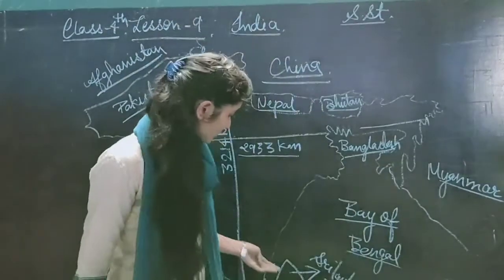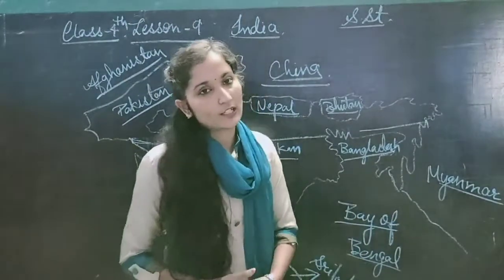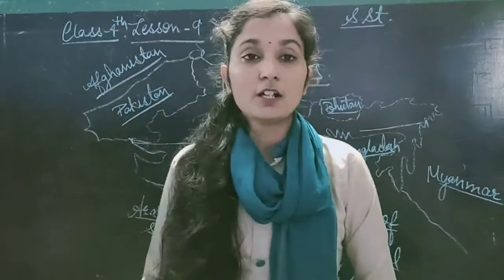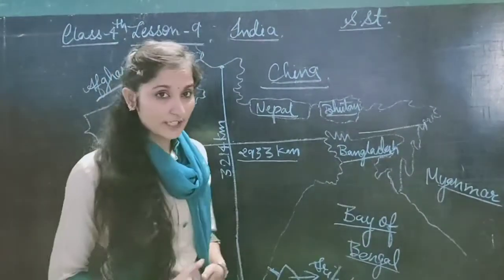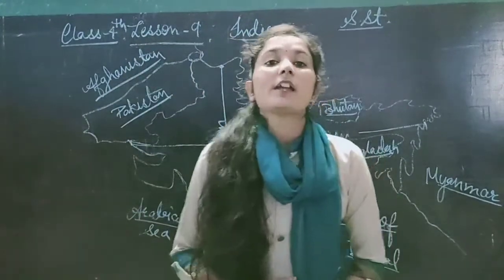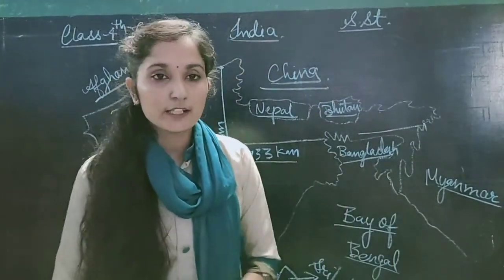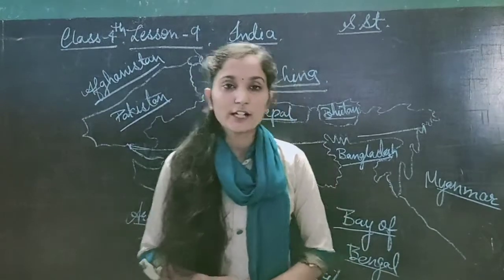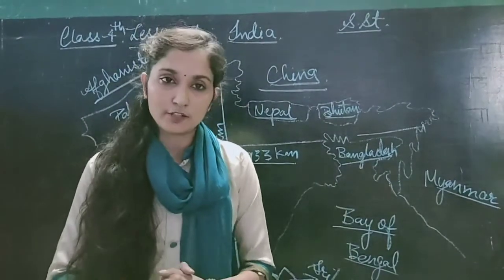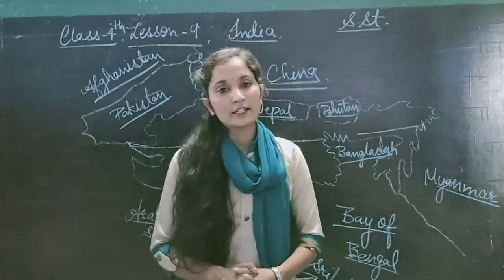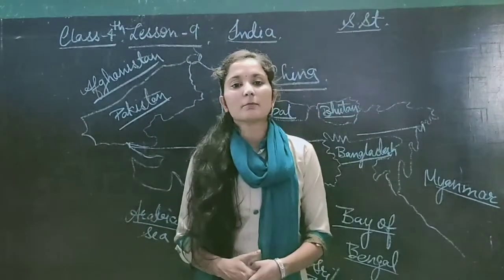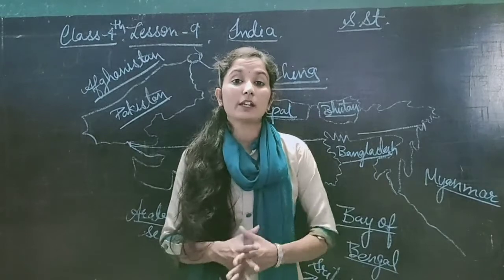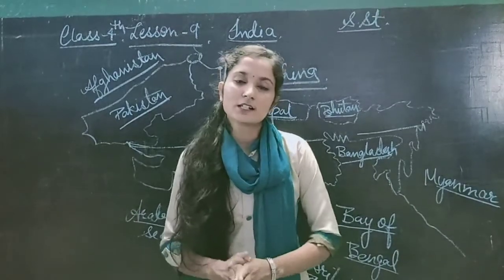And in the old books we read about the Ram Setu also. It connected Sri Lanka with India. Understood? So now I want to tell you how many states and union territories there are. According to area, India's number in the world is 7th. And according to population, it is 2nd. Understood? According to population, India is 2nd, and according to area, it's the 7th largest country.